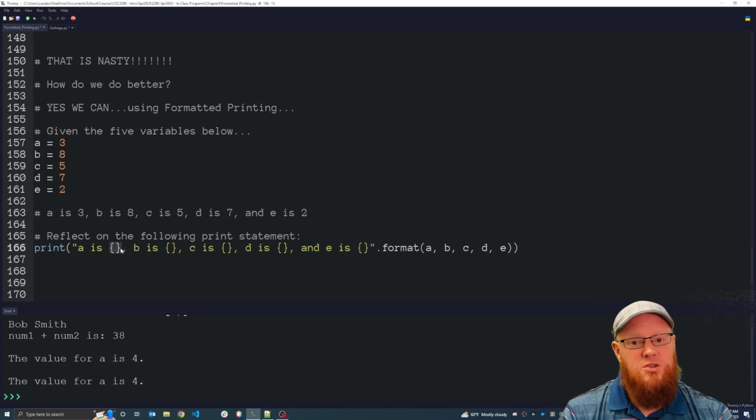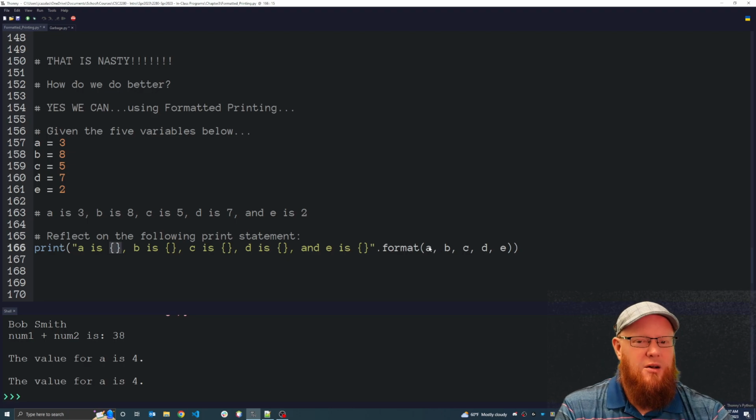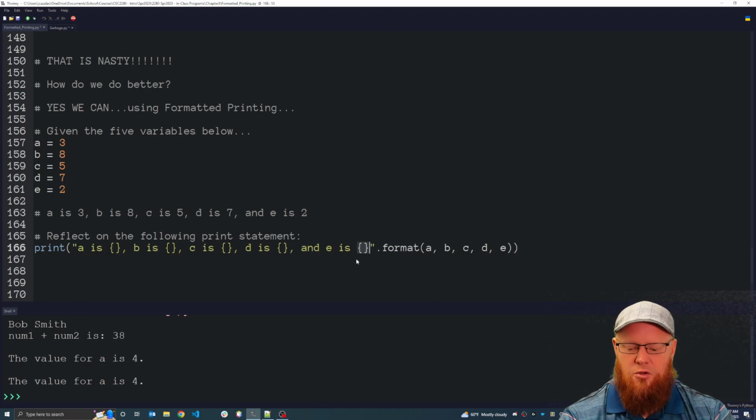Each of these placeholders tells the Python interpreter that we need to put the value from a variable right here, or from something else that's included in the format function. But in this example, we need to put the value from a variable right here. Same thing here, another value from a variable. Same thing here, and then same thing right here. Well, those 5 things are found right here: A, B, C, D, and E.